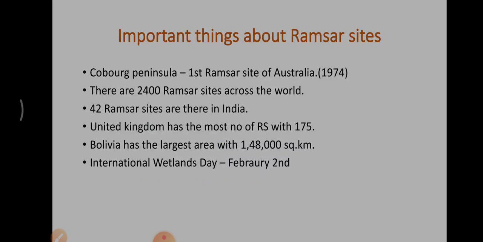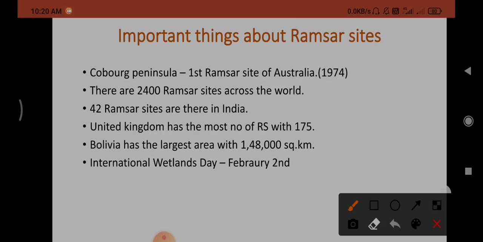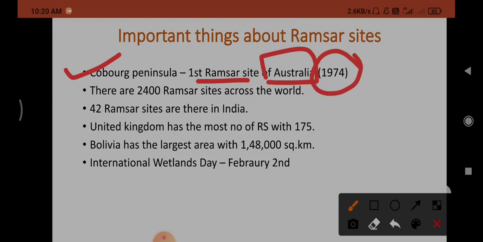Next, let's talk about the important things about Ramsar sites. The first Ramsar site of the world is Cobourg Peninsula. This is in Australia, and it was designated in 1974. There are almost 2,400 Ramsar sites across the world till now.